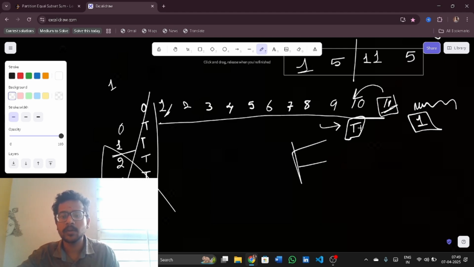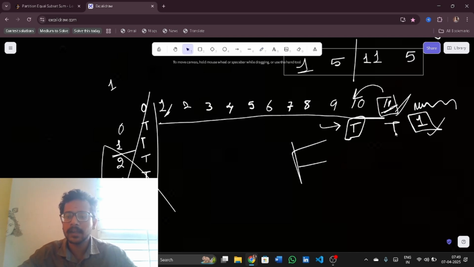I can achieve 10, so I have true there. So if I add the current number, then I can achieve 11 as the sum. This is what the whole DP table tells us. If I add 1 to 10, then I can achieve 11. So I'll put a true here.